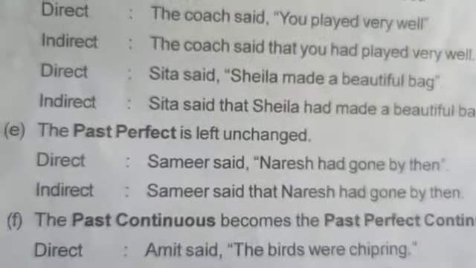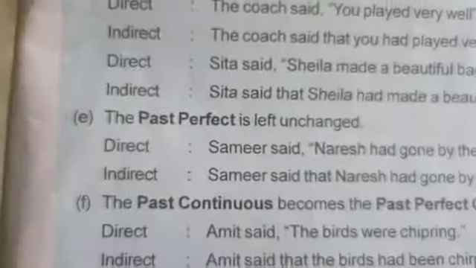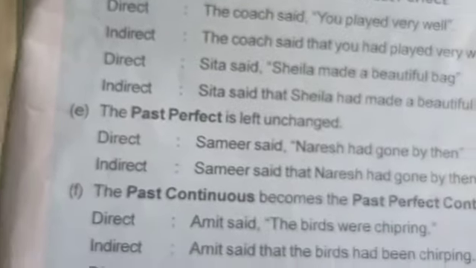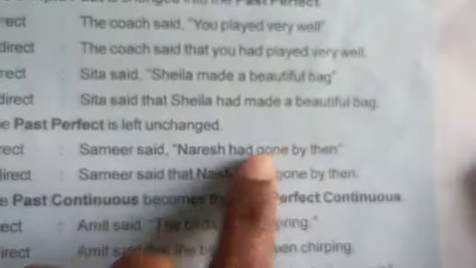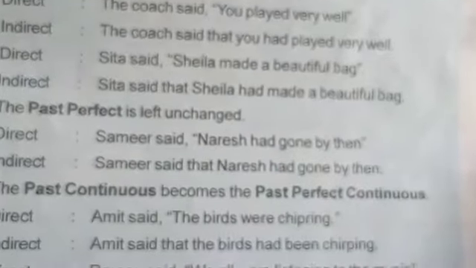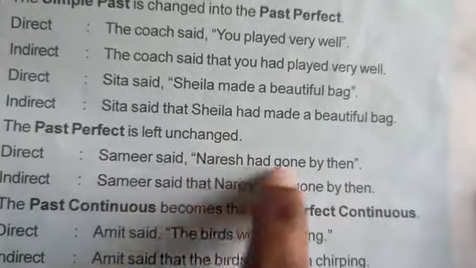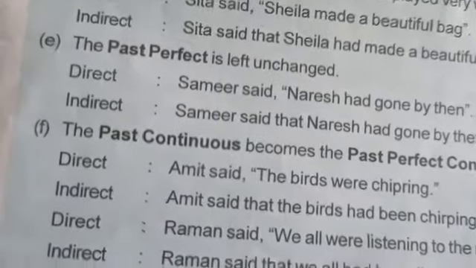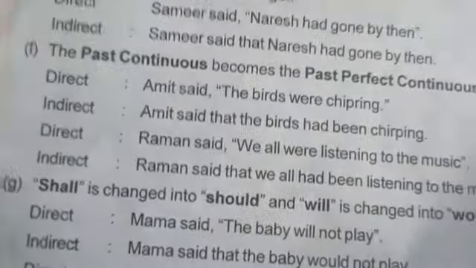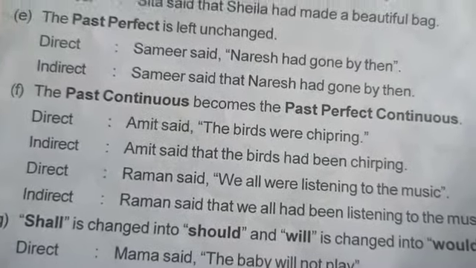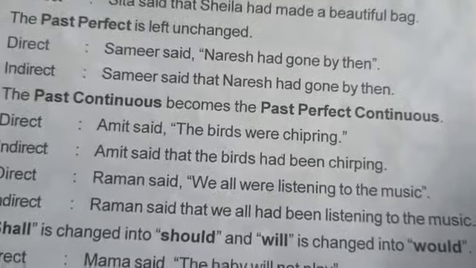If anything is already given in past perfect, rule number E, then in indirect speech it remains unchanged. The same thing will be written. Naresh had gone by then. So Sameer said that Naresh had gone by then. No changes will be there. Clear? Now past continuous will change to past perfect continuous. Like Amit said the birds were creeping.